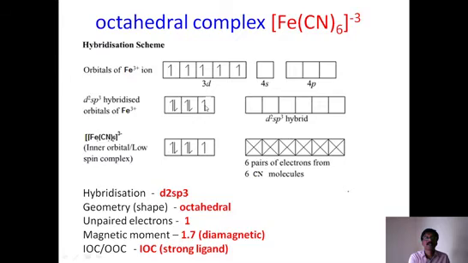Therefore this electron remains as such. So these two are paired up. And after the pairing, 1, 2, 3, 4, 5, 6 empty orbitals are available. So what is the hybridization? Same, D2sp3 hybridization. In the previous case also the hybridization is the same. Here also the hybridization is the same.